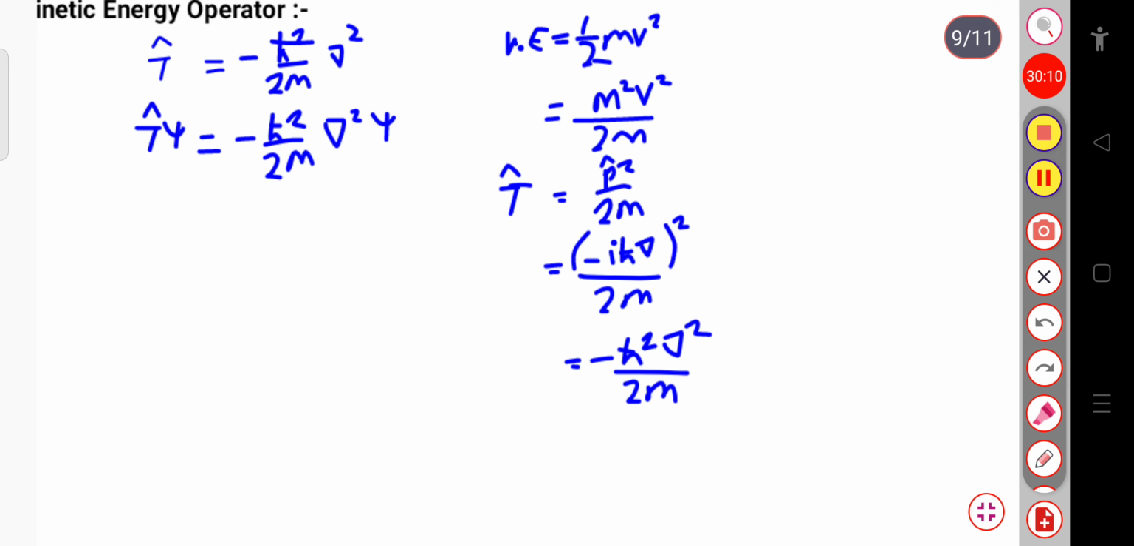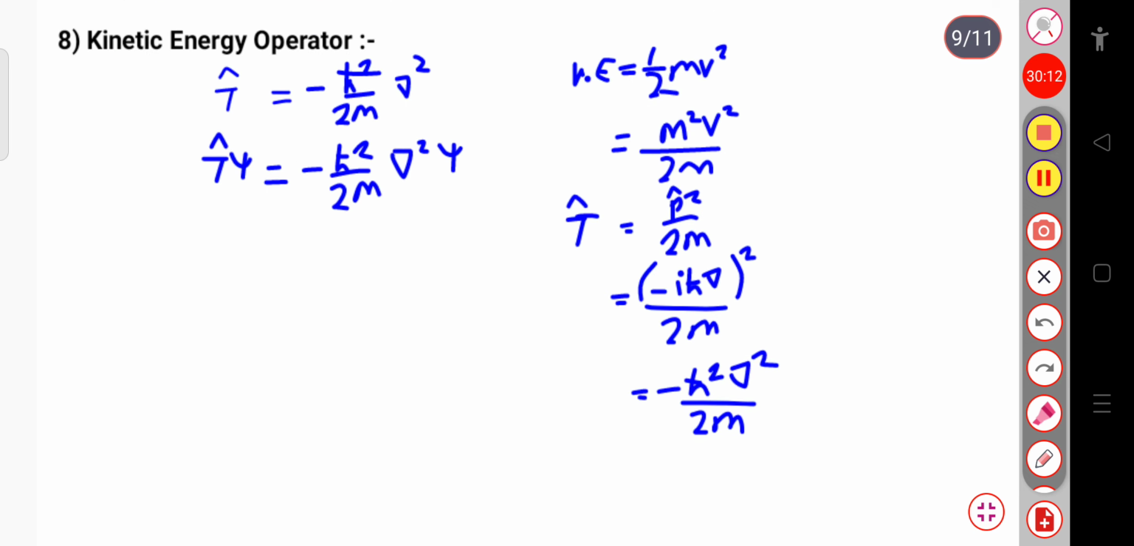So this kinetic energy operator equals minus ħ² by 2m ∇². When this kinetic energy operator operates on the wave function psi, we get minus ħ² by 2m ∇² psi. Or simply, from this expression also we can write this as 1 by 2m p cap squared psi. Okay, that is the kinetic energy operator.